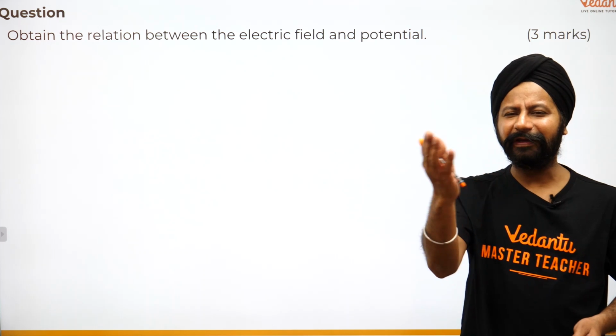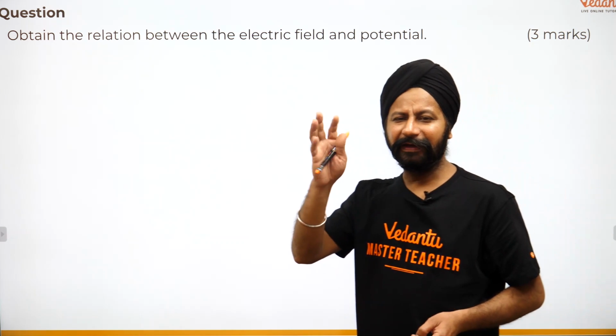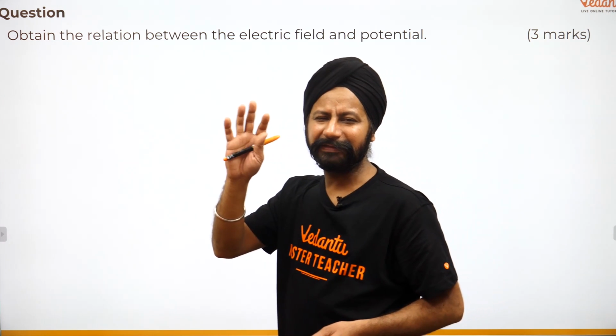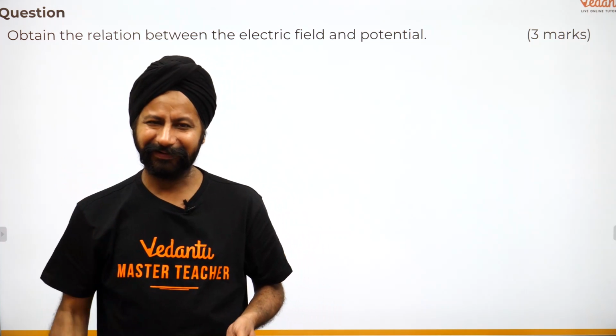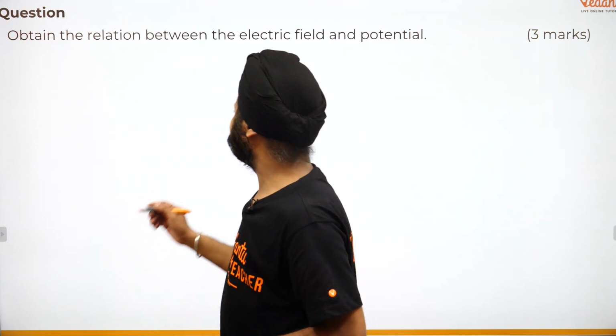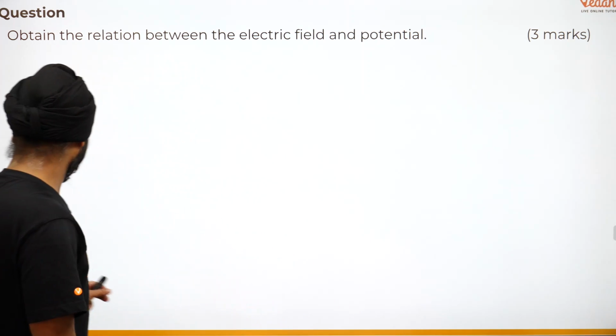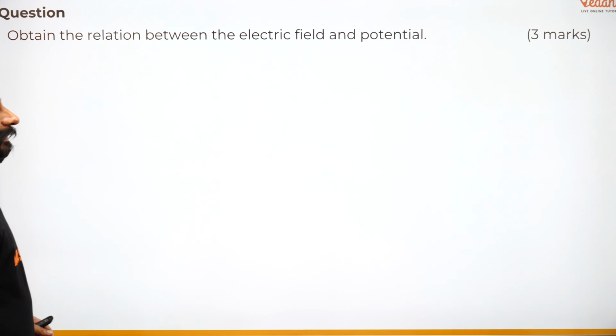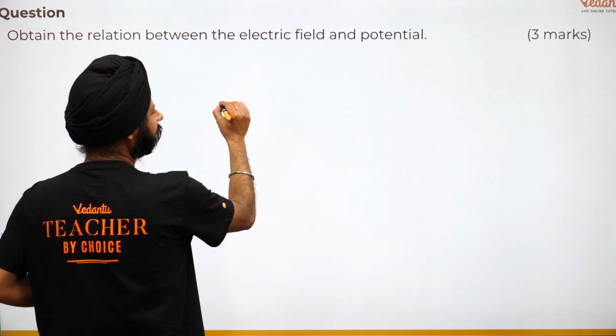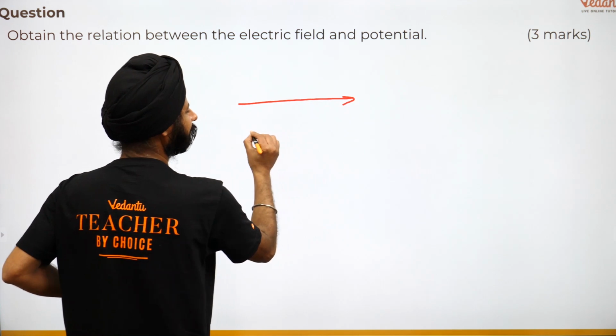Obtain relation between field and potential. अब सोचो, field होता है something like force, potential होता है something like work, है ना. तो सिंपल सा आ गया, सिंपल से तुमने इसको बना लिया. मैं एक बार यहाँ लिख के दिखाता हूँ. So think about, there is an electric field here, है ना.